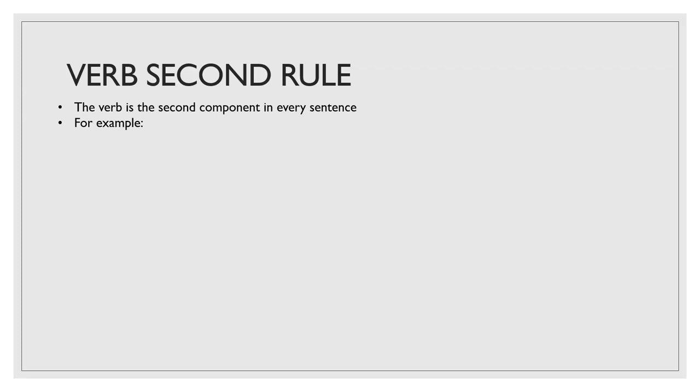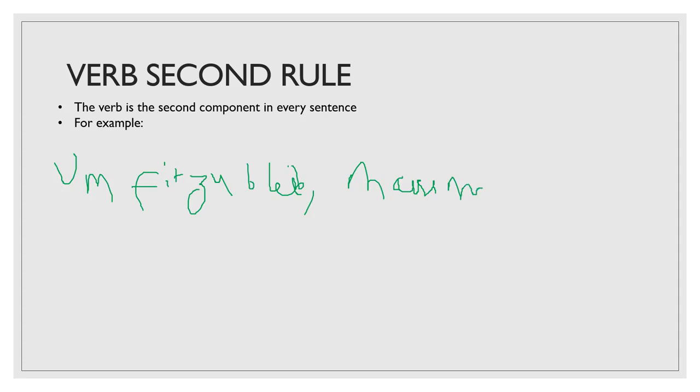For example, if you have a sentence like fit zu bleiben, muss man. So if you have a sentence like that, if you can see, the verb is the second component. That's muss.